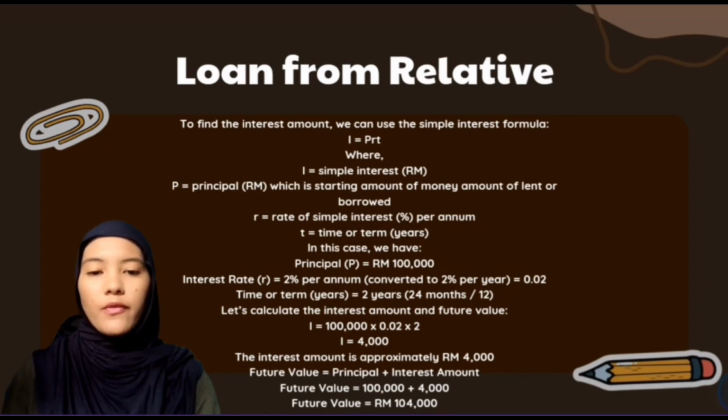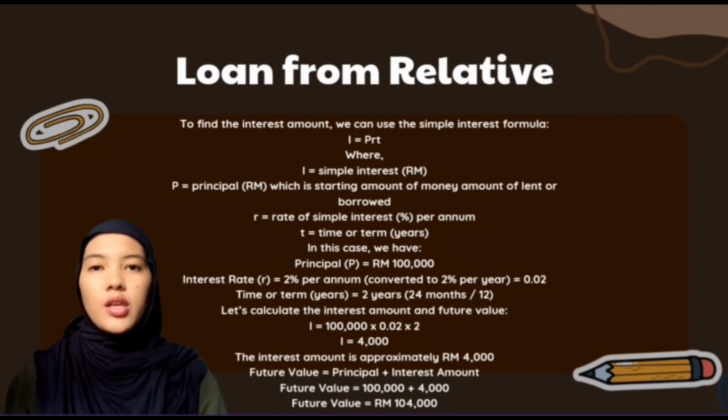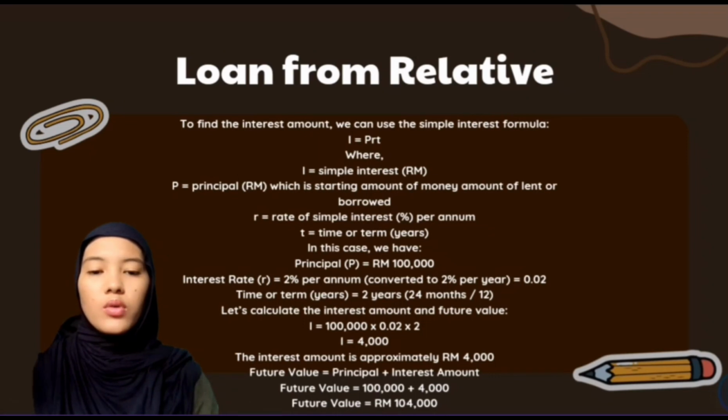The future value FV of this loan can be calculated by adding the principal amount to the interest amount. Future value equals principal plus total interest. Future value equals 100,000 plus 4,000. Future value equals RM104,000.